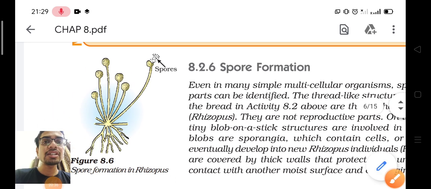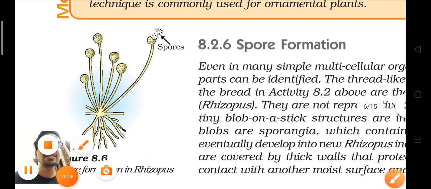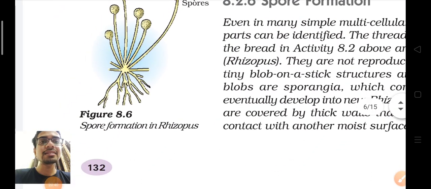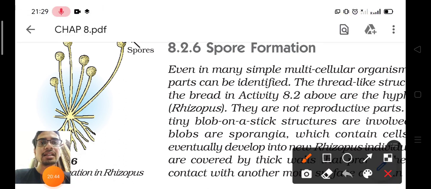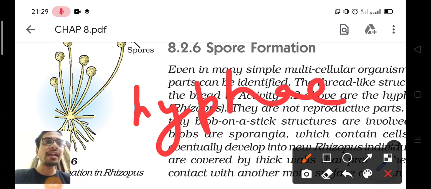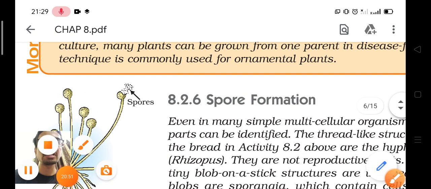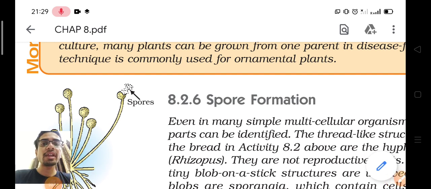So this is the structure of that fungus. You can see these stick-like structures, known as hyphae. And these blob-like structures on these sticks are known as sporangium.